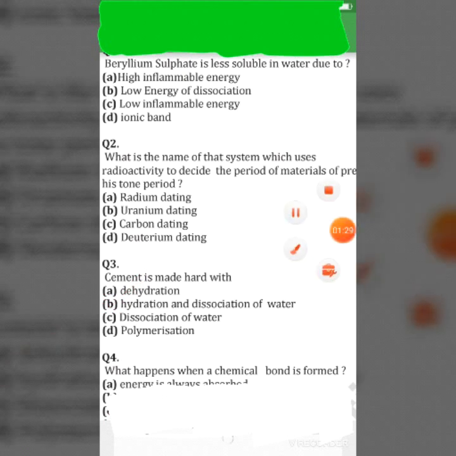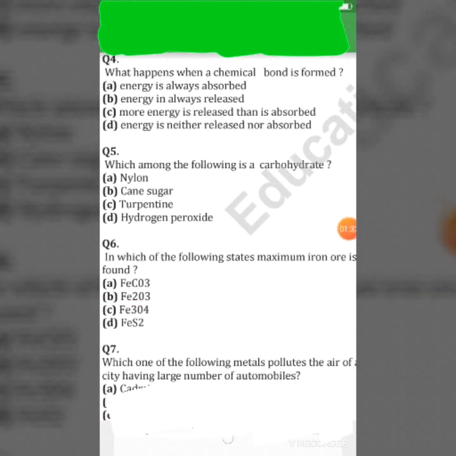Go to the next question. Question number 4. What happens when a chemical bond is formed? A. Energy is always absorbed, B. Energy is always released, C. More energy is released than is absorbed, D. Energy is neither released nor absorbed. So its right answer is energy is absorbed.